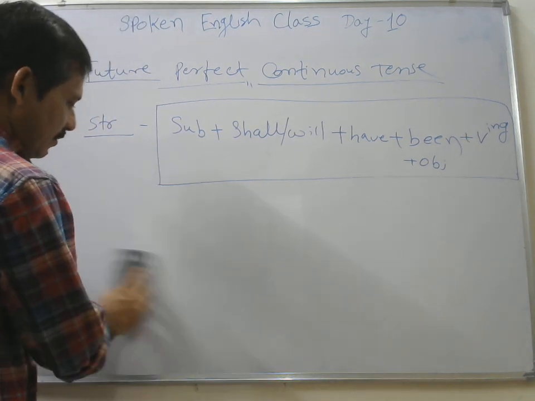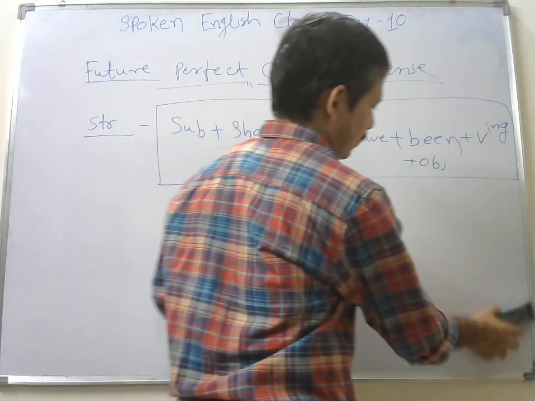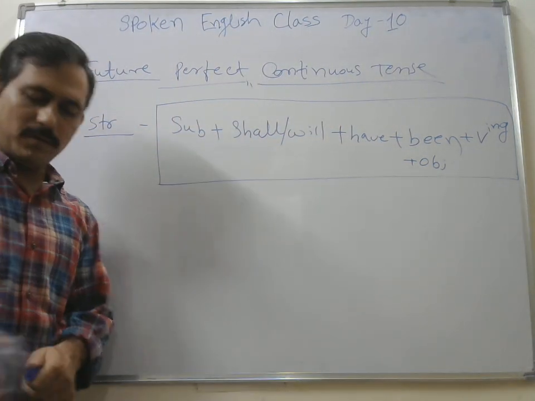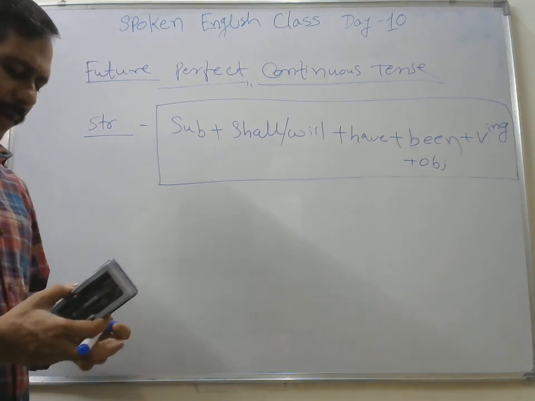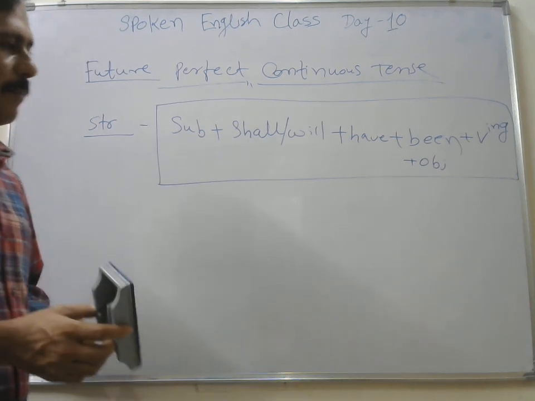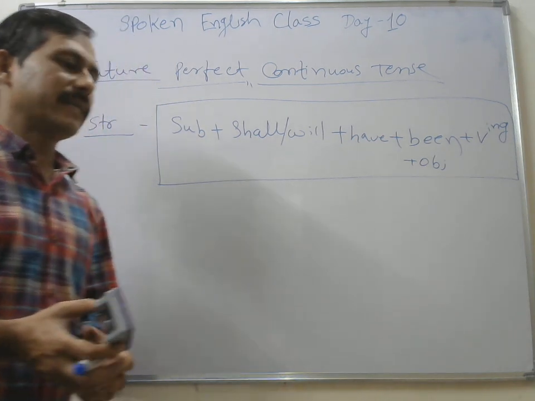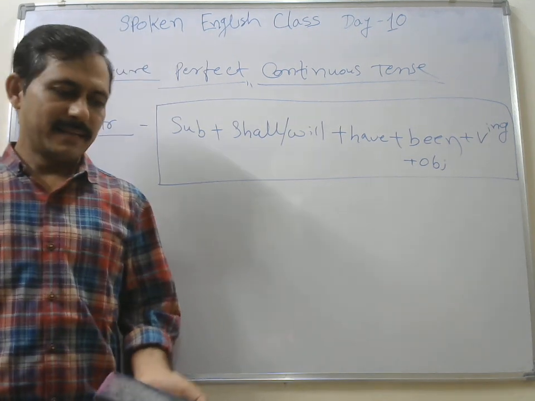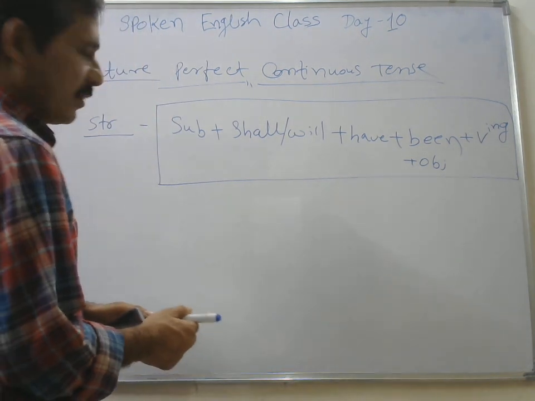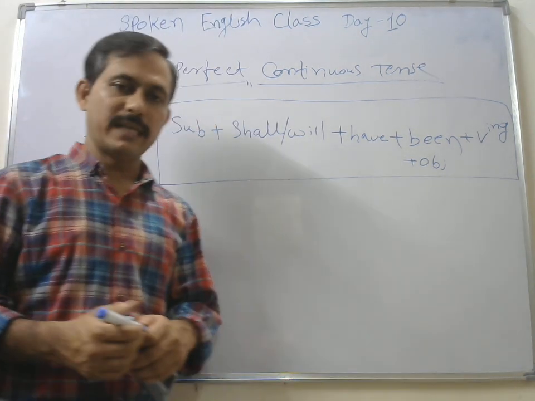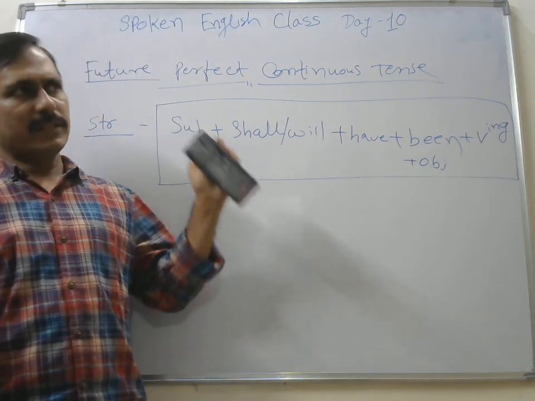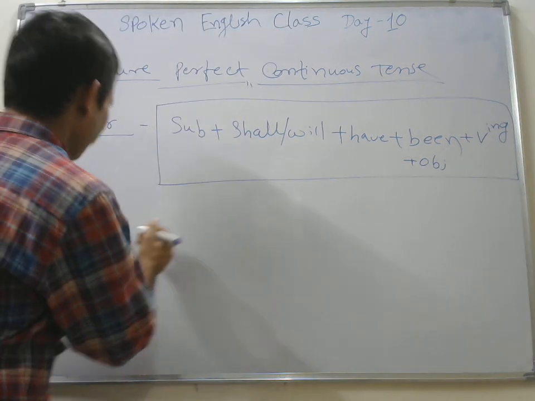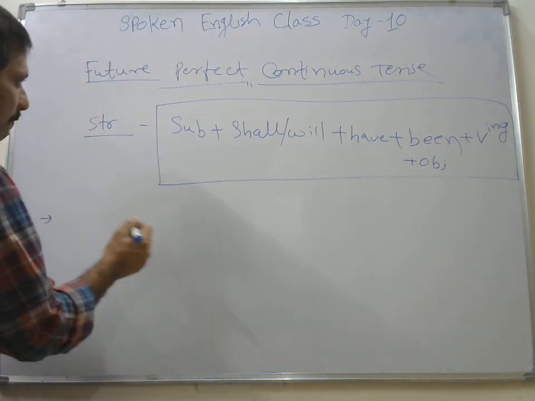We rarely use this, बहुत कम यूज करते हैं हम इसका. So what is the relevance? Some activity will be in continuation in future for a certain period of time. कोई action जो है भविष्य में चलता रहेगा for a certain period of time. ठीक है? So we'll see some examples.